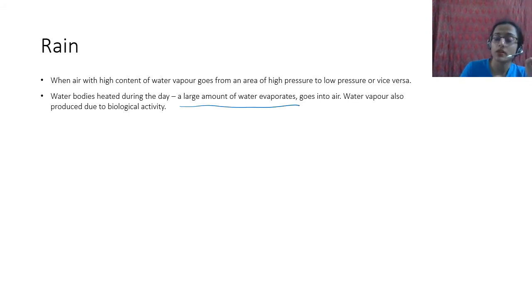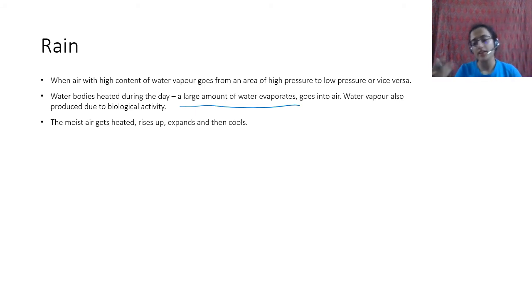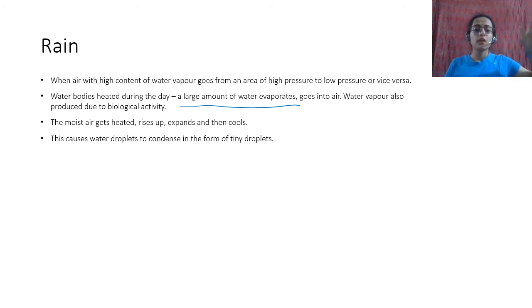Water vapor also is produced by biological activities, as I told you. Moist air gets heated up, expands, and then cools. As I told you, air gets heated, it rises up and it starts to cool down. Moist air is no different. It gets heated up, rises up, expands, and then it starts to cool. This causes water droplets to condense.